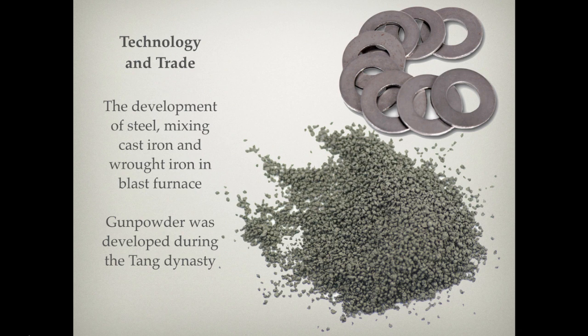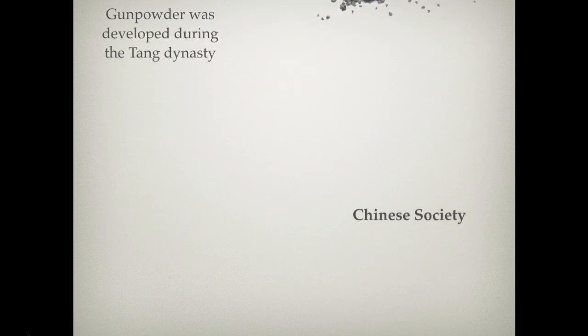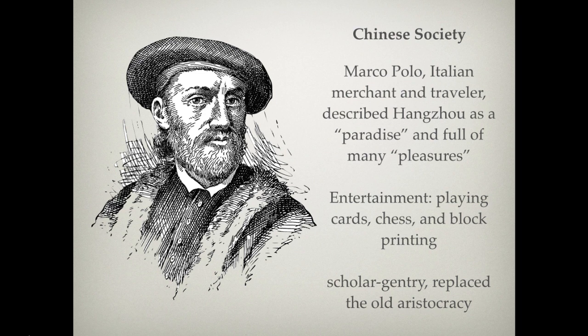We also see the growing of cotton, which will allow for new textiles. We see particularly one of the most important things, the invention of gunpowder. Gunpowder was developed really during the Tang dynasty, and wasn't necessarily used in the sense of a massive cannon, in the sense that we think of gunpowder, but was dabbled in early on with new technologies, particularly the fire lance. But Chinese society was also really transforming.